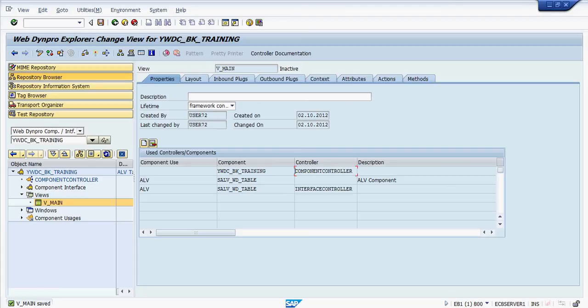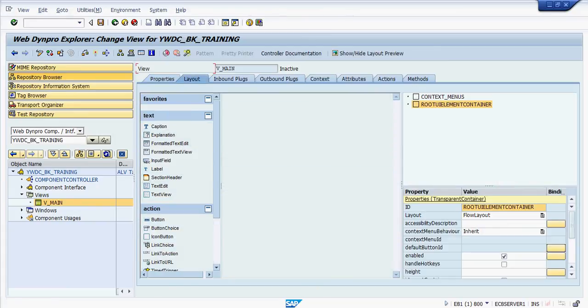The view is basically used to design the layout. So if we go to the layout tab, here we will be designing the screen. Here you can see a list of UI elements: caption, explanation, formatted text, edit, and so on. Input field also, or you can create it from here as well. Now we will see how to design the screen layout. We have created the controller usage for the ALV component. First we have to create the context.